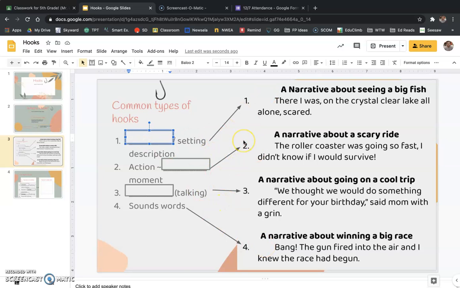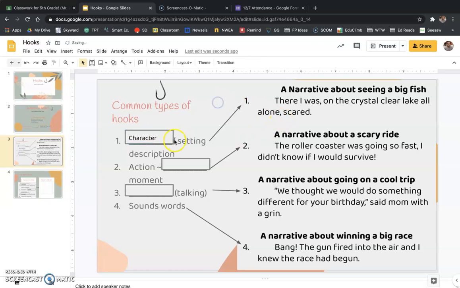So first, the first kind of hook that we're going to see, I should write this down, is a character or a setting description. Okay, so right away in an essay, the author might tell you more about one character or about the setting, right? So where the story takes place. In Holes, this is what they did. In the first part of the book, the first thing they tell you is the setting. They tell you all about Camp Green Lake, what it's like, why it's so dangerous, why it's scary, and then they stop. And you're like, wait a second. I want to know more. Tell me more about the story. Tell me more about Camp Green Lake. Tell me more about the setting. All right, so that is an option right there.